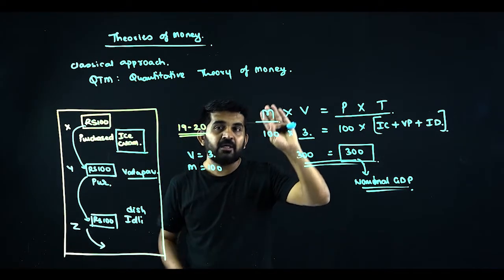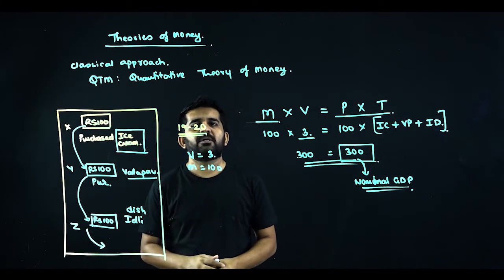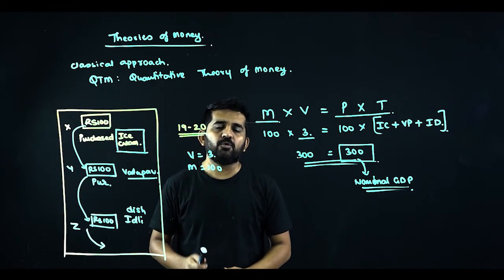It says money demanded multiplied by velocity will be equal to nominal GDP, and this is nothing but the classical approach for finding out demand of money.